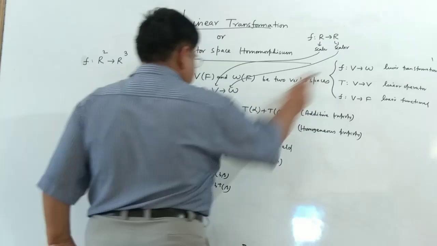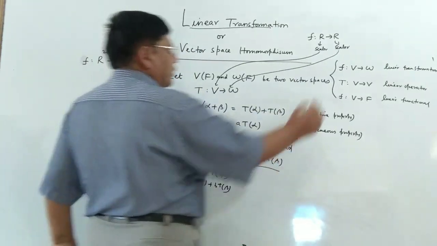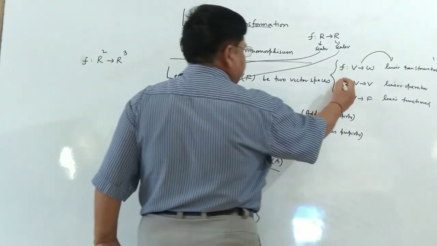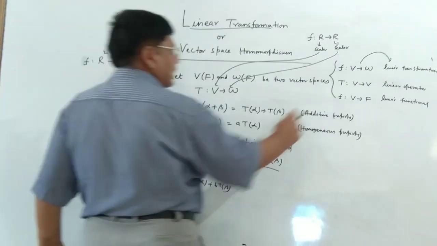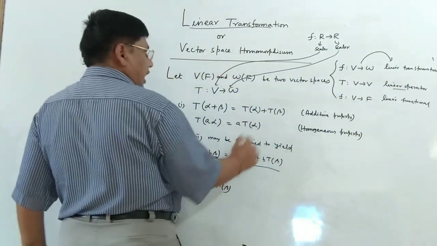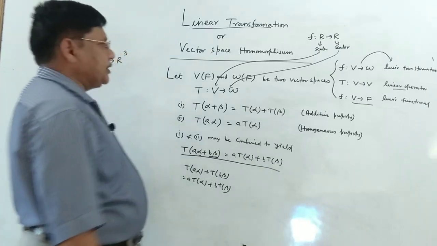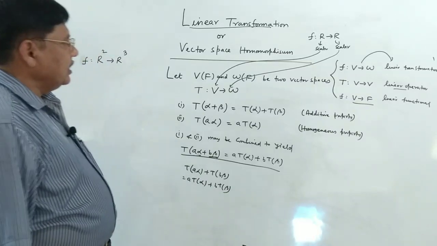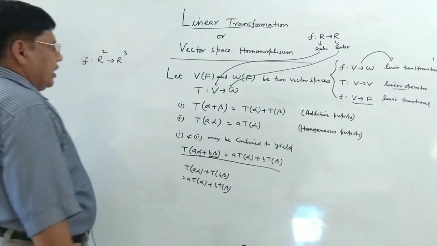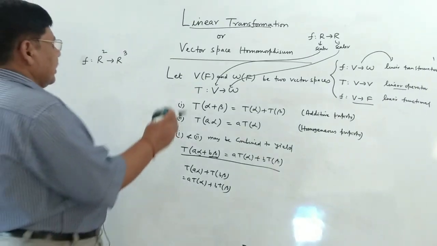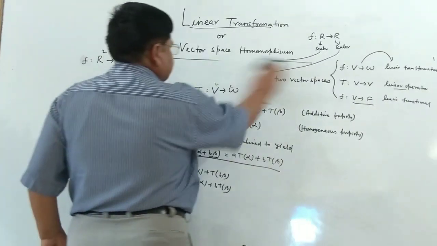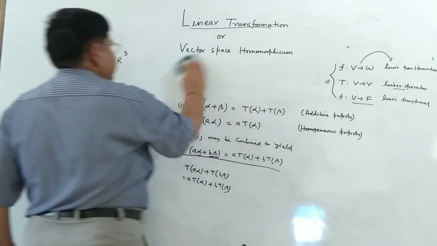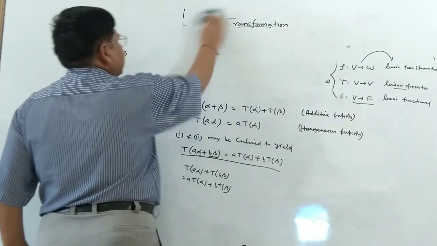So f fulfilling this condition would be known as a linear transformation. T fulfilling this condition is called a linear operator. And in this case, V mapped to F is called a linear functional. So these are the three technical terms we shall be using from here on. First we must be apprised, and by taking some examples become familiar, with this vector space homomorphism called linear transformation.